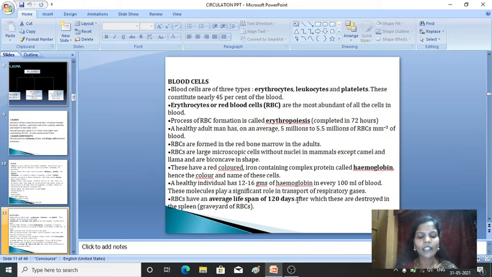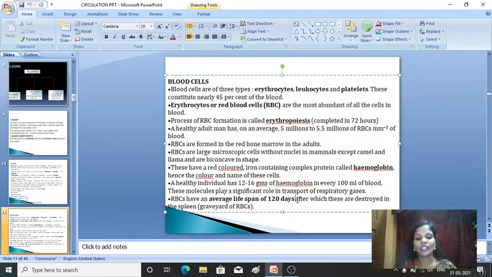These molecules play a significant role in the transport of respiratory gases. Even in the transportation of gases they play a very important role. Okay, another important point about RBC is that the lifespan of RBC is 120 days. This you know. Then after 120 days where will they go? They will be destroyed. After completion of their lifespan, they are destroyed in the spleen. Due to that reason, the spleen is commonly known as the graveyard of the RBC. Then after 120 days, new RBCs will be formed.